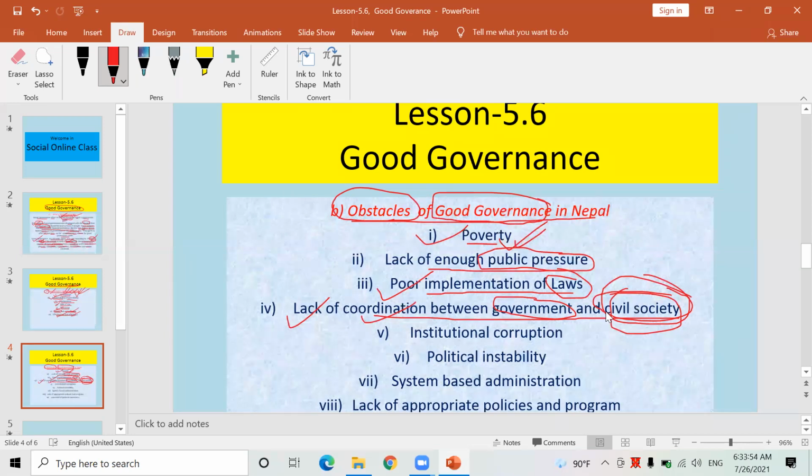Even so many people are there, public are there, who actually do not have a good relationship with the mayor, deputy mayor, even the chairman of the village executive as well. Because of this very reason, there is a vast gap between local government and civil society, and central government and civil society. Because of this, the government is not able to maintain good governance in a nation without the support of the public, without the support of civil society. Definitely there can be maintained the good governance.